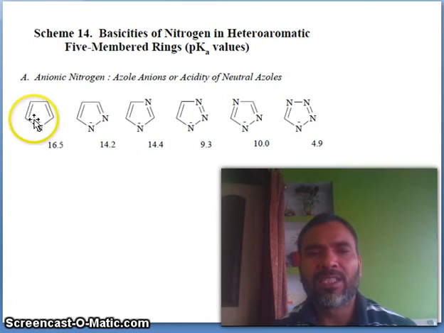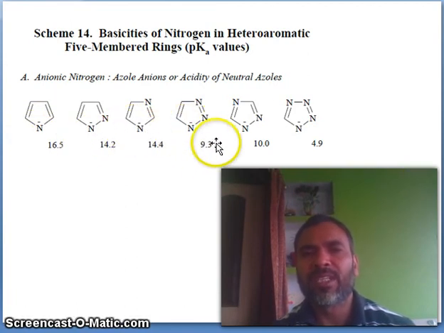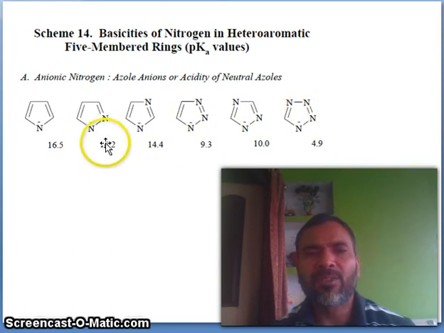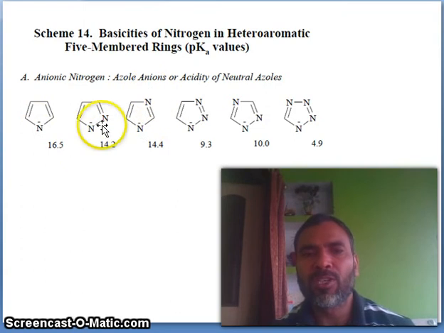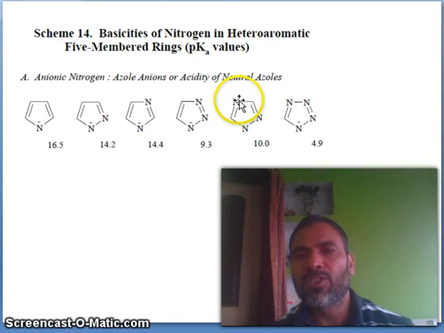You see, this is the negative charge. So the number of nitrogens: here only 1, here 2 at the 1,3 position, here 1,2 position, here 1,2,3 position, here 1,2,4 positions, here 1,2,3,4 position.